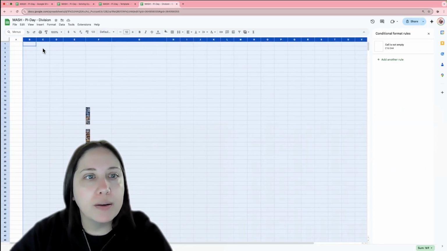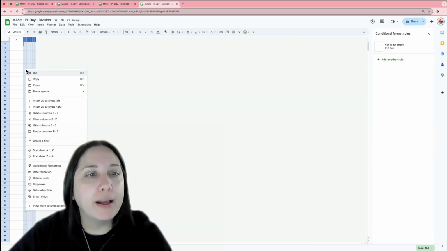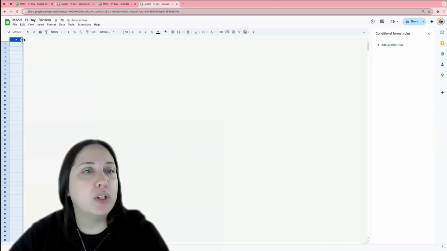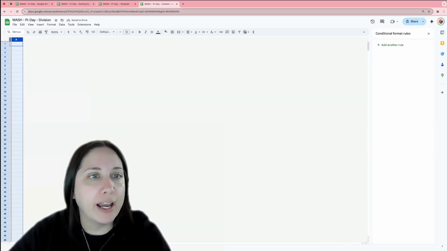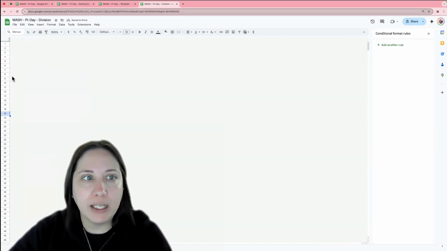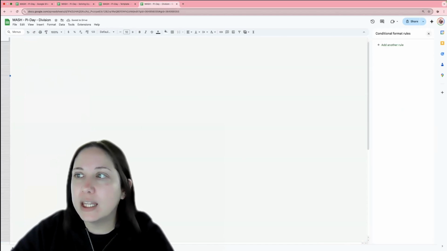So all those columns, and I'm going to make them very tiny by dragging. I'm going to right click and hide. And then I'm going to do the same for A. Just drag it all the way to the end. Now when students come here, it looks like this is a blank sheet if they were to happen to open this sheet. There's really nothing there they can do.